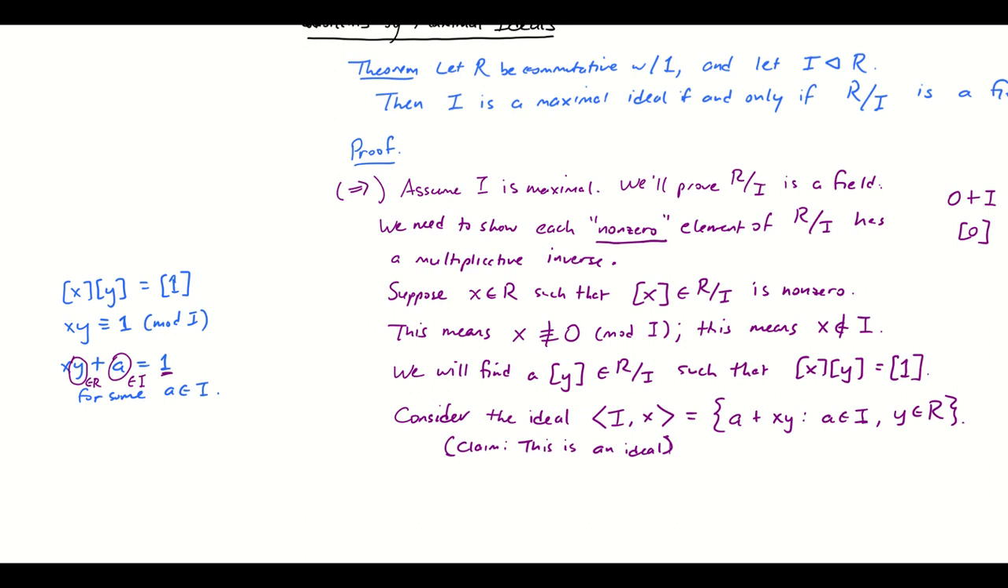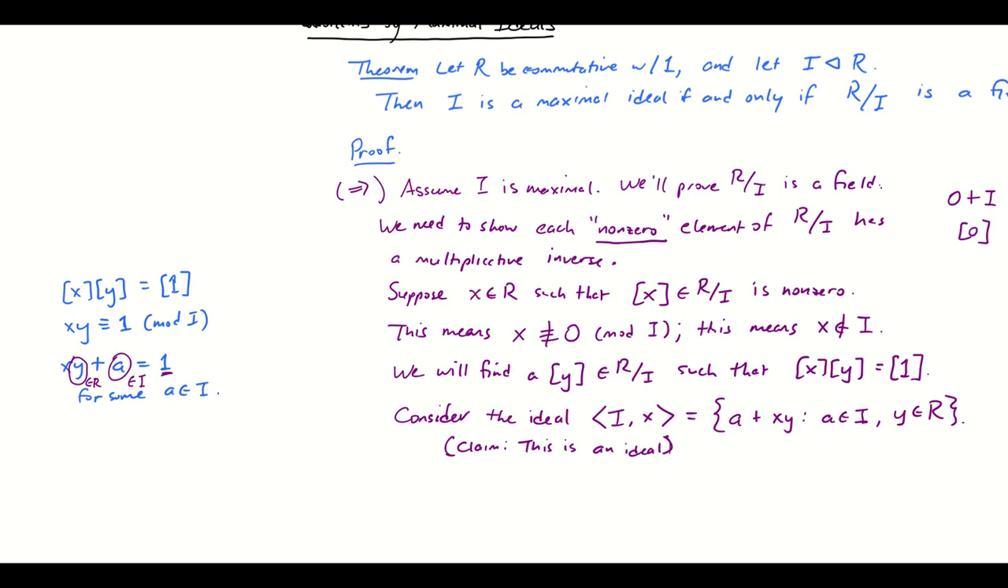That's not too much trouble either because I multiply this by anything in R. Like imagine multiplying all of this by R. Well, I get AR here, and that's still in I because I absorbs multiplication. And I still get a multiple of X here because multiplying by R doesn't shift this off of being a multiple of X. So this really is an ideal. It's the smallest ideal generated by I and X together.